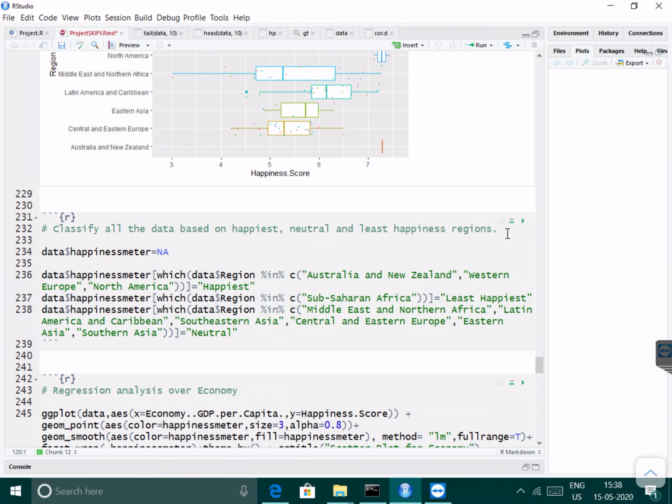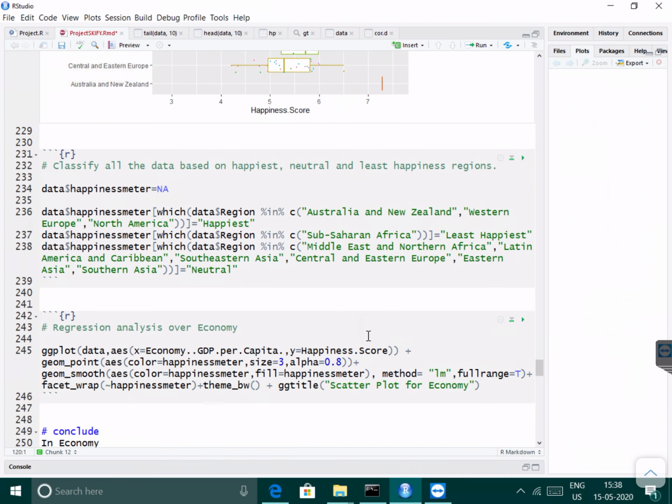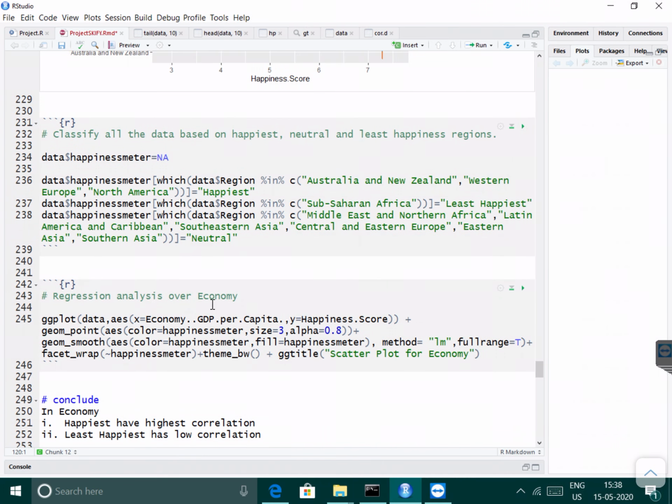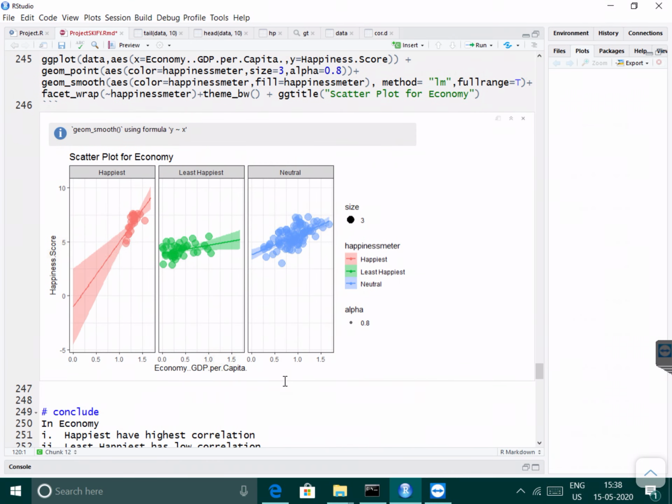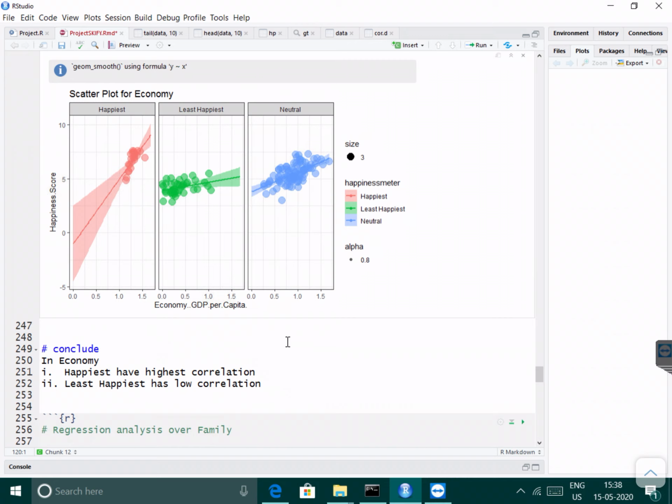So, classify this and do regression analysis of economy over happiness. From this, the happiest have the highest correlation, whereas the least happy have low correlation.